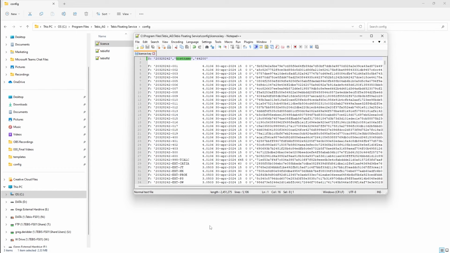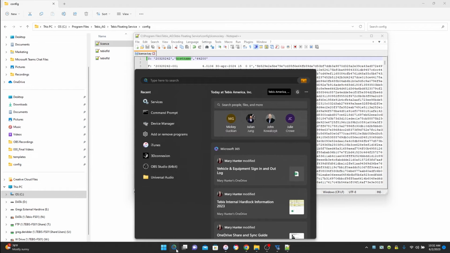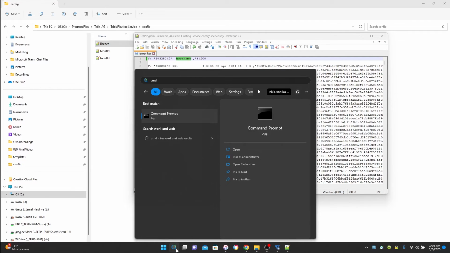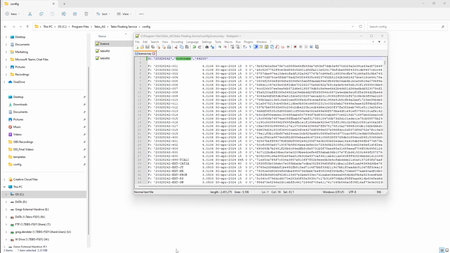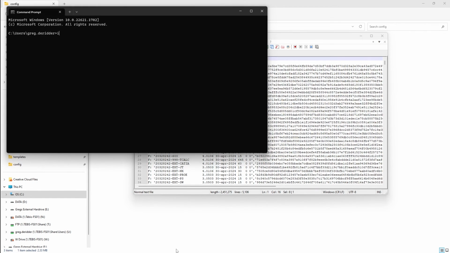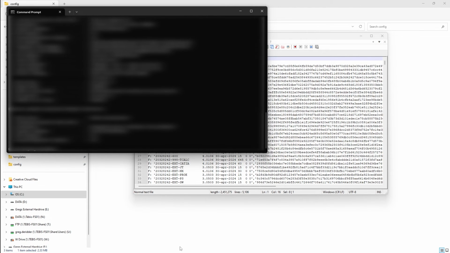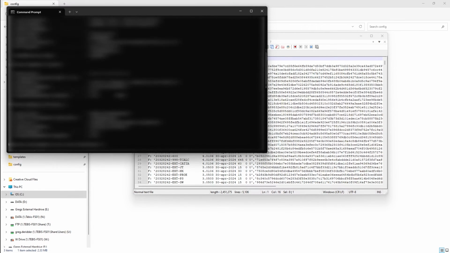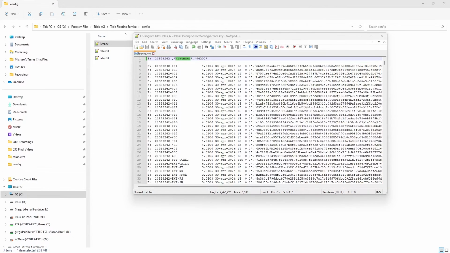And we want to get our IP address or host name for the computer. So if I go here to the search bar, I can type in CMD, enter. Then I could type in ipconfig /all and get all of my different information here. So if I look here, let's type this in, and I type in my IP address here, and then I can click save.